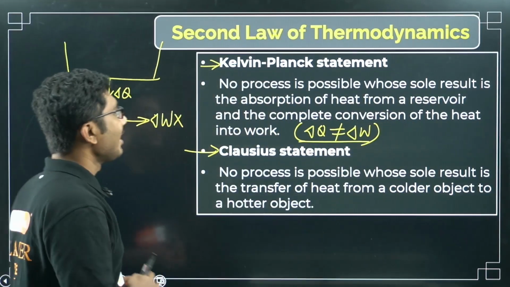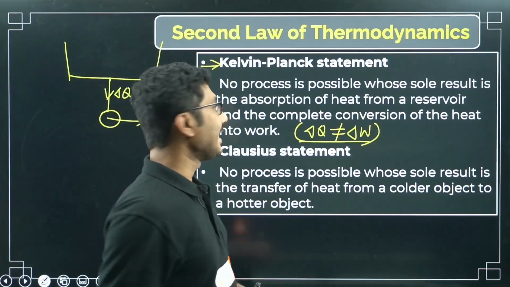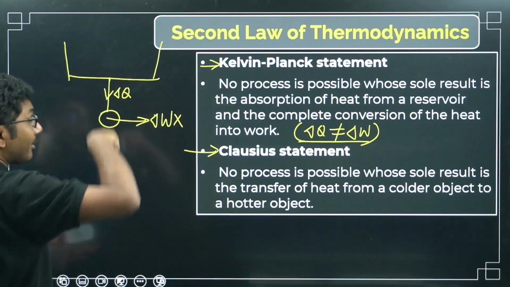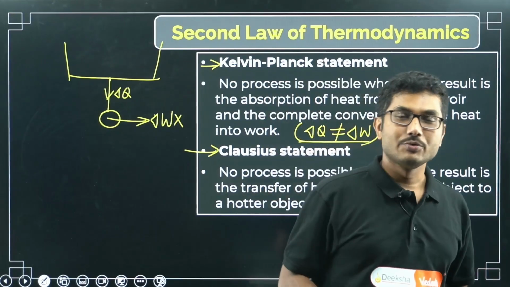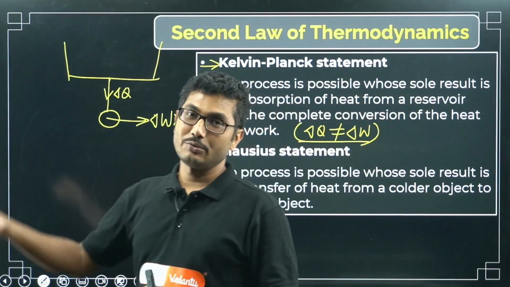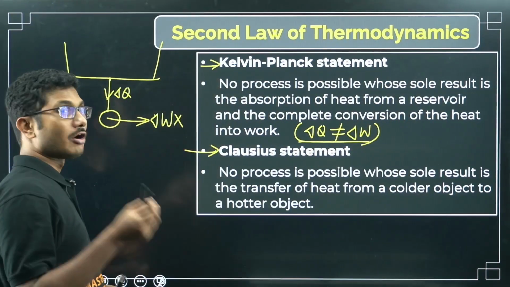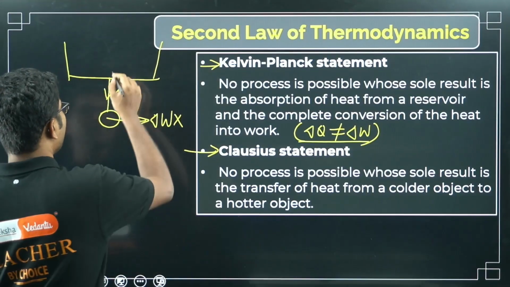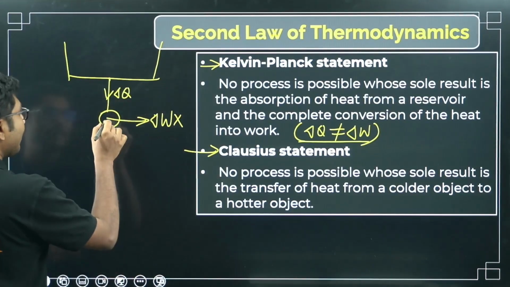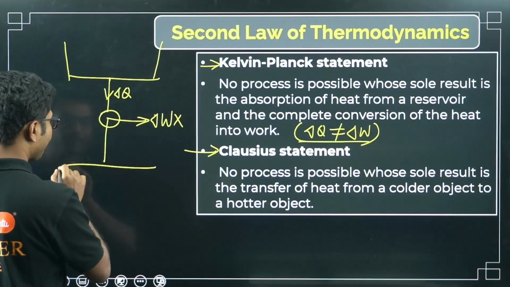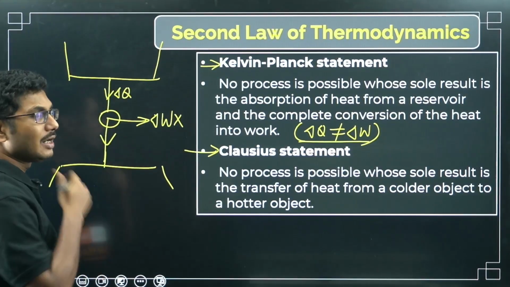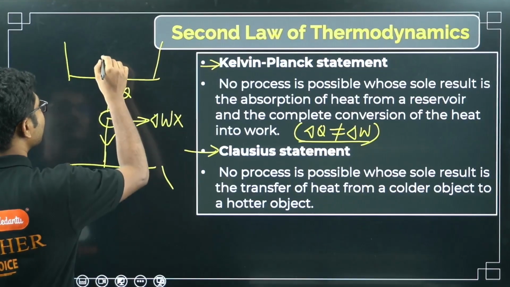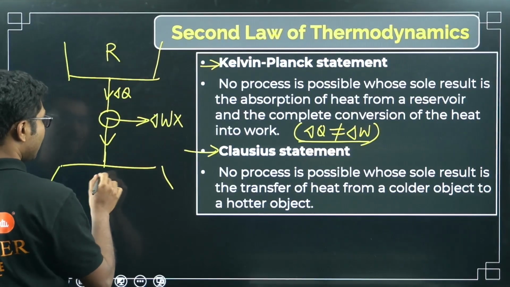Okay, clear? So the Kelvin Planck statement says that you cannot take heat energy from a reservoir and convert every ounce of the energy you take into useful work. That is not possible, right? So what will happen? It has to release some heat back to another object, which is called the sink. So this is the reservoir, and this is called the sink.